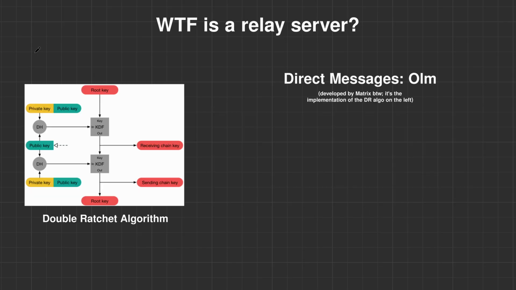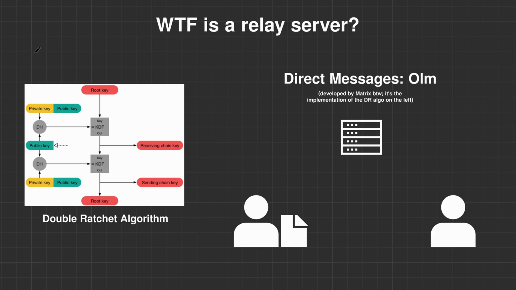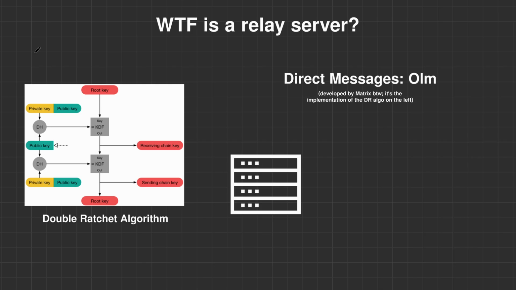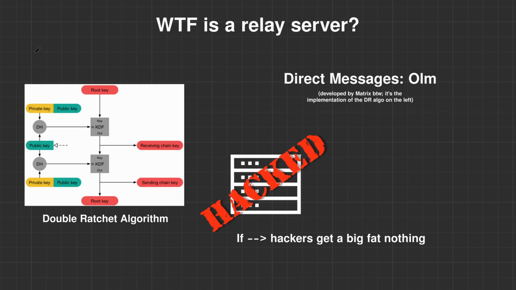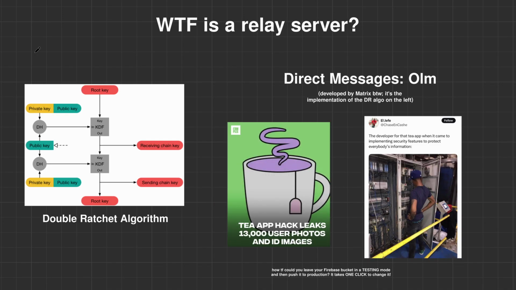about the security. In direct messages, we use the OLM protocol with double ratchet, which encrypts the message on the client before sending it to the relay. Then it transports the encrypted blob to the other peer, and on their client it gets decrypted, therefore making it fully end-to-end encrypted. By the way, the relay also uses my domain, anonlisten.com, to secure the encrypted data even further with TLS, so even small metadata is stripped away, despite it being useless even if the server were compromised, but it won't be because unlike the other app, it's production ready and doesn't store anything.